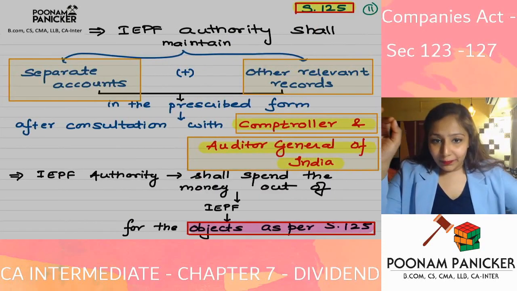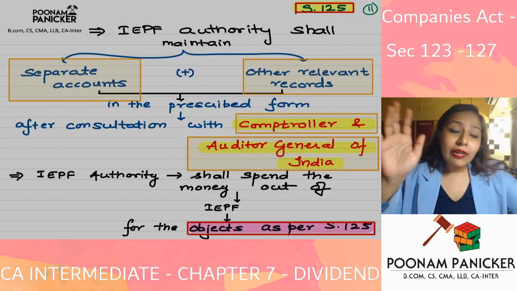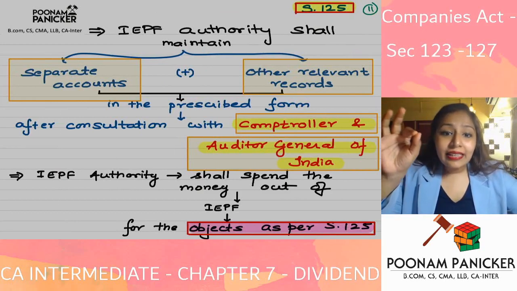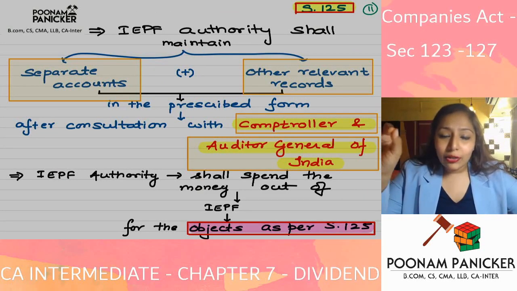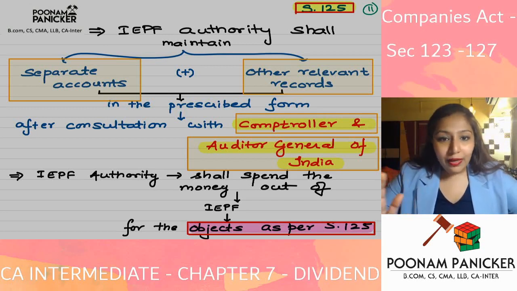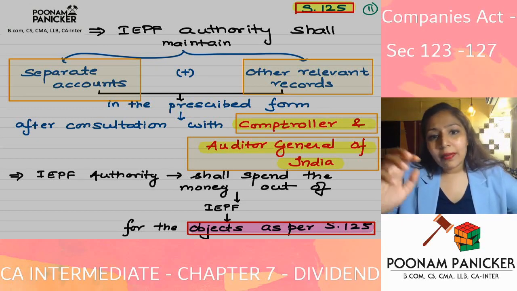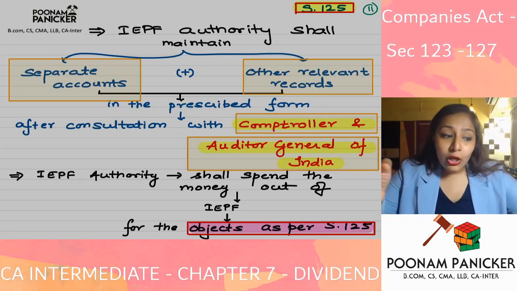Then what is another provision of Section 125 stating? It states that the accounts and other records of the IEPF shall be kept properly in a separate format. Separate accounts will be kept by the IEPF authority. The funds of IEPF should not be mixed with other funds.